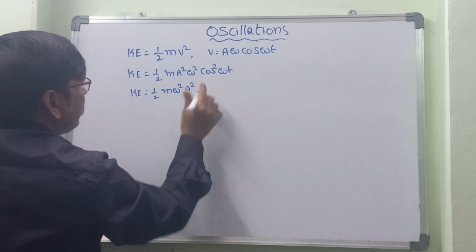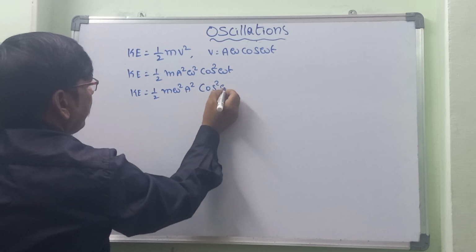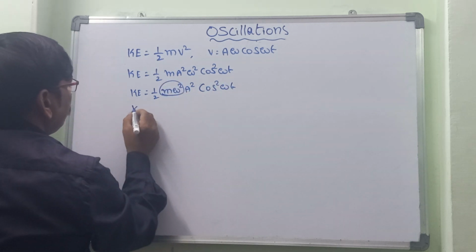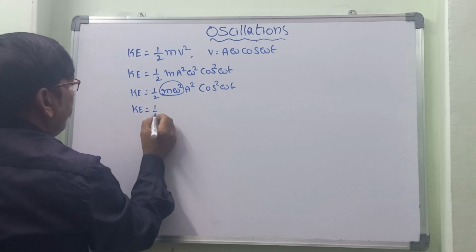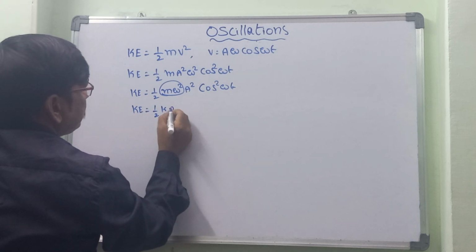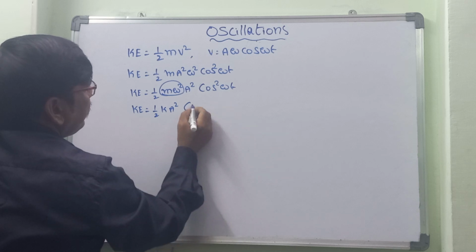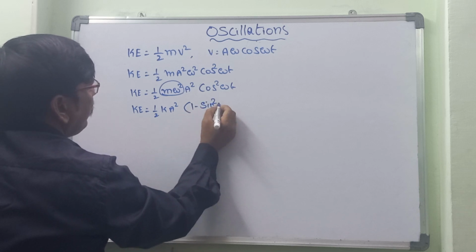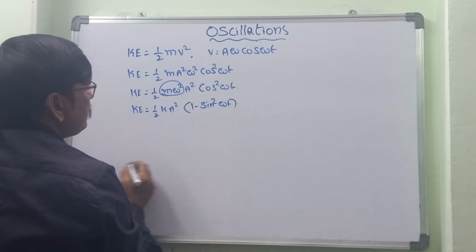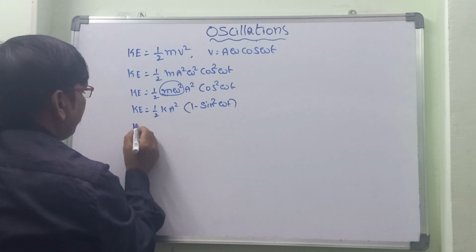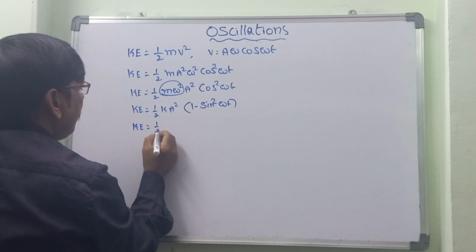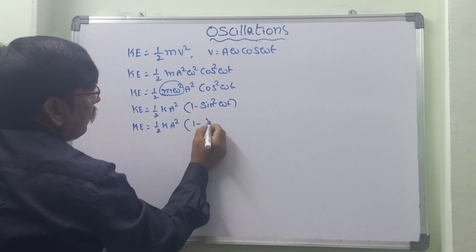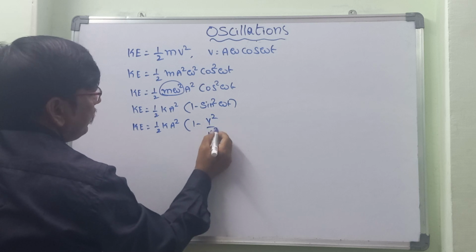Now let us take cos square omega t. So m omega square can be called as k. So KE is equal to half k a square cos square omega t, which can be written as 1 minus sin square omega t. So sin omega t is equal to y by a, and KE is equal to half k a square into 1 minus y square by a square.